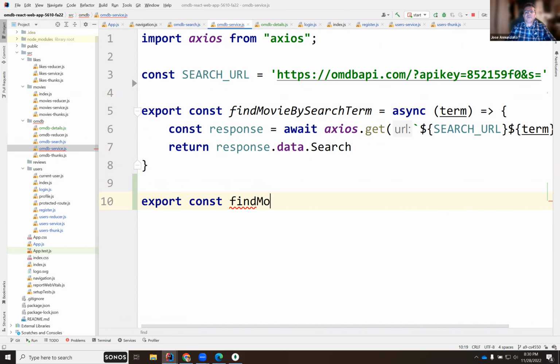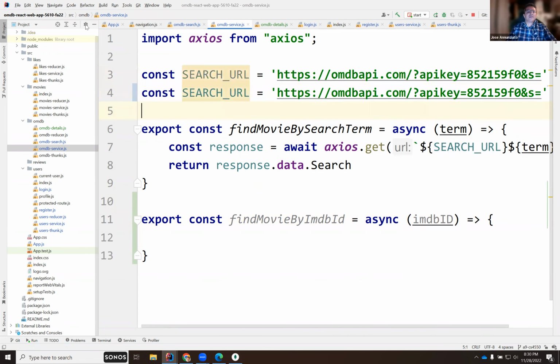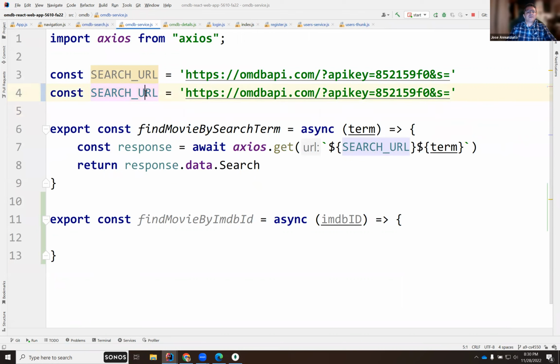So find movie by IMDb ID, and I will provide the IMDb ID, and the URL looks something like this. This would be the detail URL. So this is the API key. If you give me the ID, I will return that one movie.